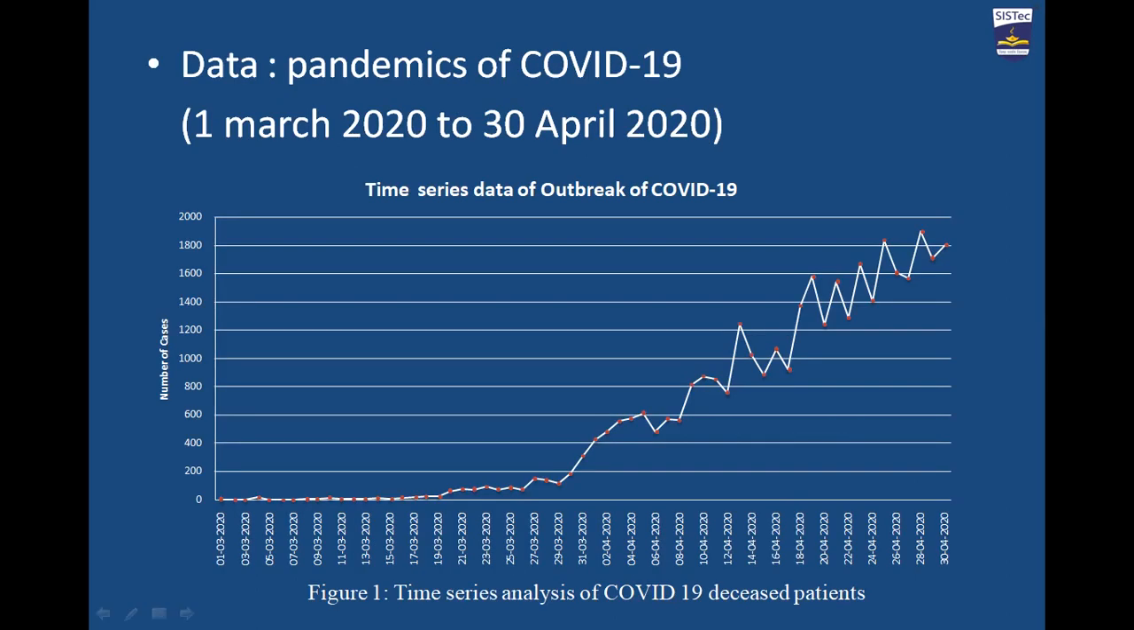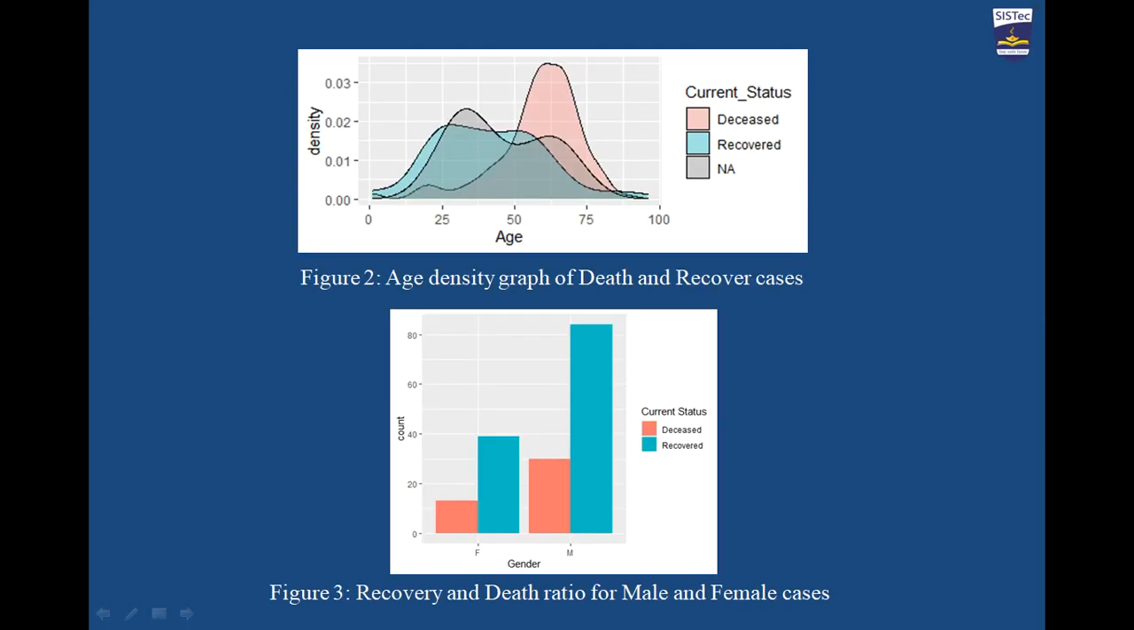We can see the drastic growth in the number of COVID-19 patients from the month of April onwards. In this diagram you can see almost all age groups are affected, but the ratio is high between 20 and 50, and the disease ratio is also high above the 50 to 60 age group. In the other diagram we can see the recovery ratio of males is higher than that of female patients.